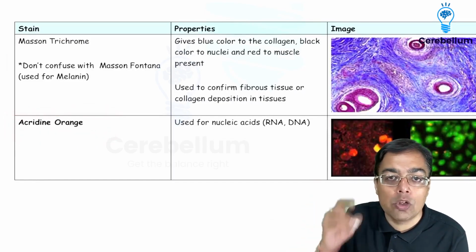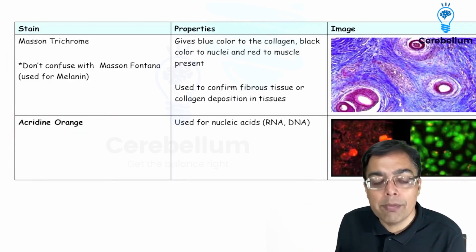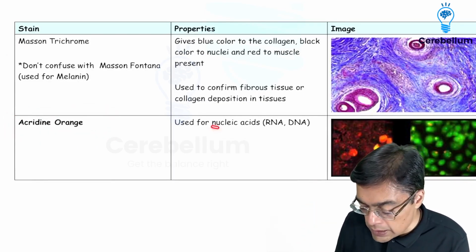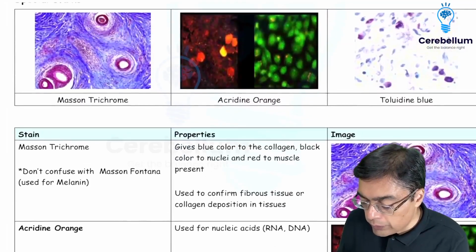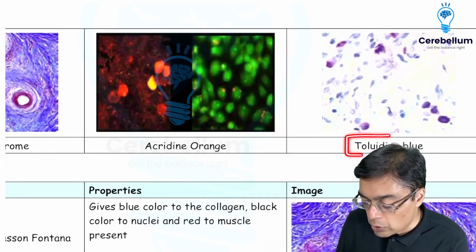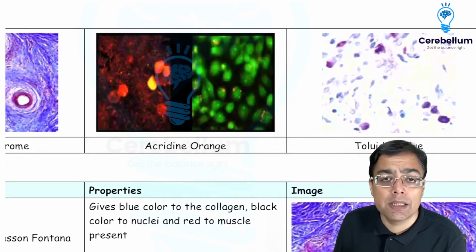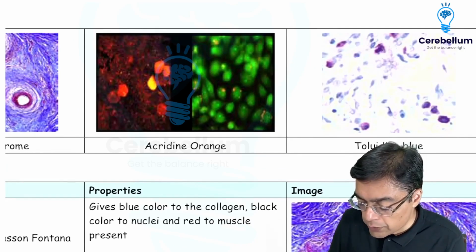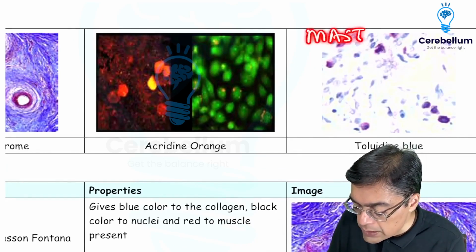Then we are going to be talking about something which is given the name of acridine orange. Might be striking a bell in your mind with regards to a biochemistry question. Why? Because it is useful for detection of nucleic acids, RNA and DNA. And what are we talking about with respect to something like toluidine blue? So toluidine blue is useful for detection of cells present in the tissue. For example, it is useful for detection of cells which are given the name of mast cells.